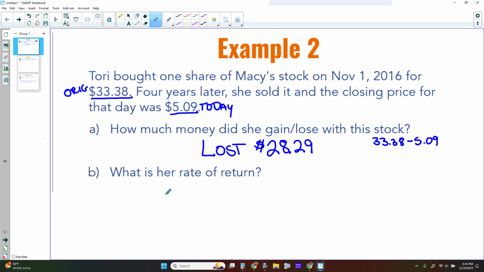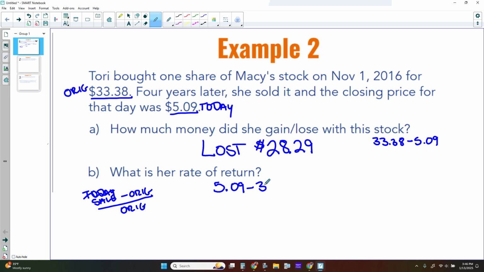All right, so what is her rate of return? To find the rate of return, remember that it is today or the sale, sale minus the original, divided by the original. Really this top part is what we did up here, in a sense. We are selling it for $5.09.